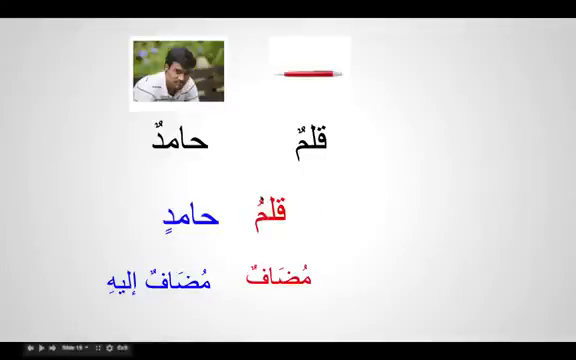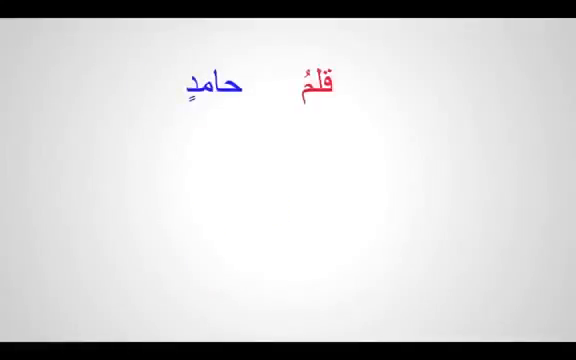So when you see a single vowel sign on a noun, and immediately after it you see a kasra, we can translate it as "of." It's a pen of Hamid. Qalamu Hamidin. Qalamu is called mudaf and Hamidin is called mudaf ilayhi. So, does that mean that qalamu, the mudaf, will always have a dhamma and mudaf ilayhi always a kasra?